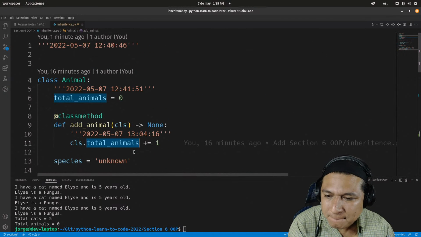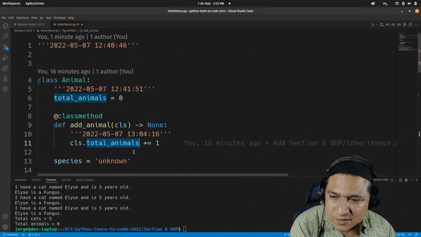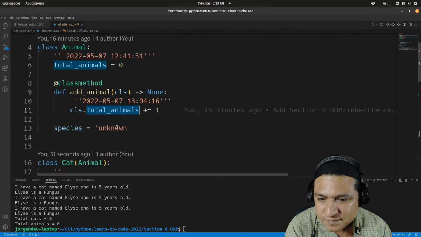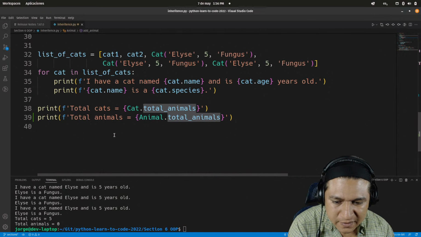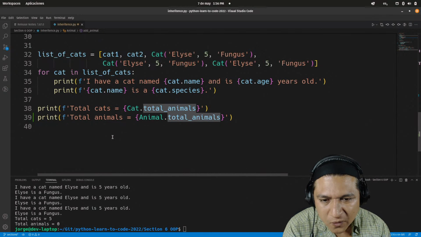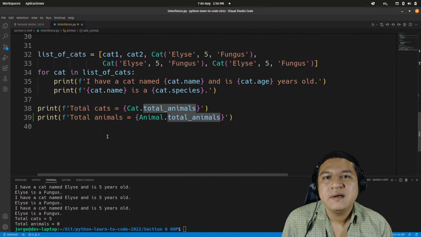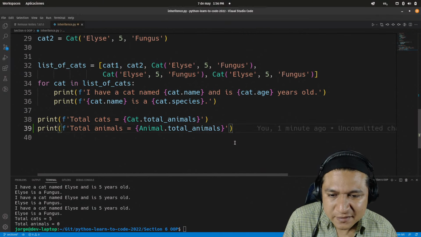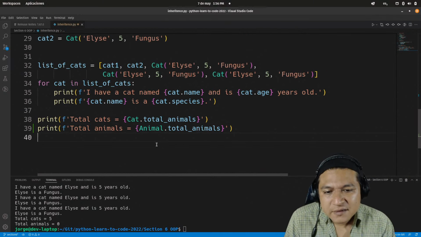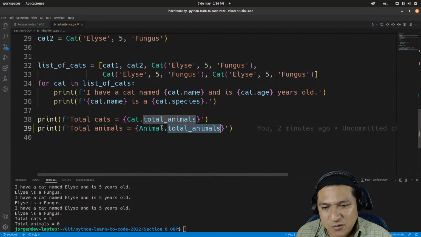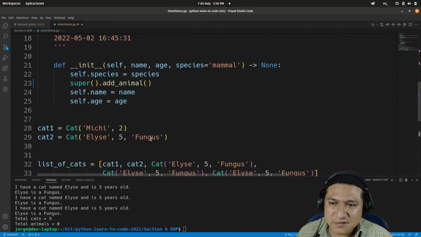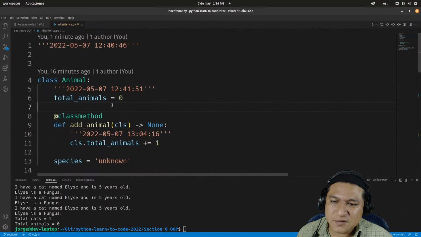Okay. I'm not creating an instance of this. This is a class method. Huh. I wonder why. Yeah, I want an attribute that is shared among all other objects from all other inherited or child classes. So total animals. So this is basically total cats. But total animals is not total cats. It's 0. Am I missing something?